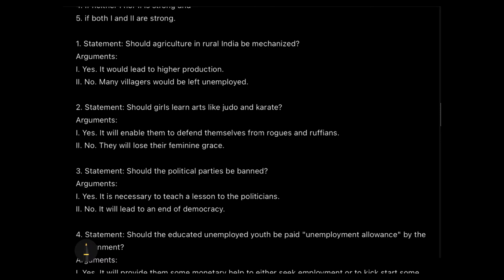Like the first one is saying yes, that we should actually mechanize the agriculture in India. Why? Because it would lead to higher production, which is absolutely valid. It's absolutely strong. If we mechanize it, then the benefit would be higher production. But at the same time, if I come up with an argument that no, we should not mechanize it, then the reason given for no, is it valid? Is it strong enough? Let's check that. Many villagers would be left unemployed, and that is again a very valid condition, a strong argument for the reason why we should not completely mechanize the agriculture.